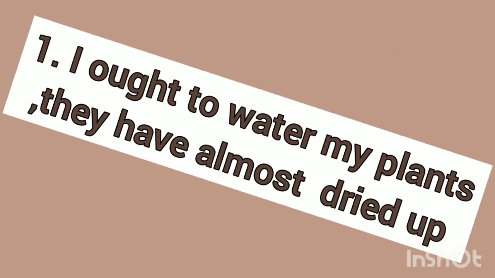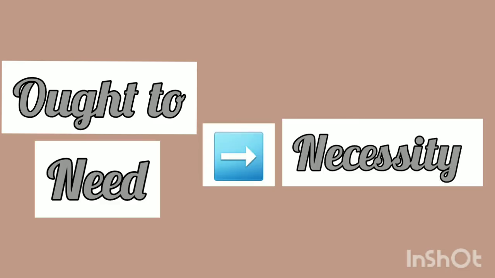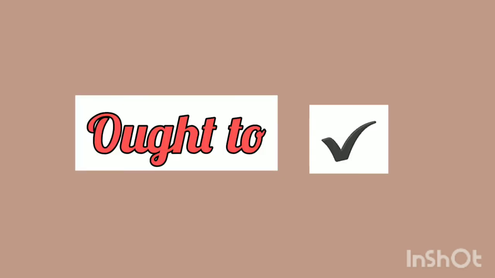So it shows necessity. Remember, you have learned that ought to can convey necessity and also need can convey necessity. But which one would you use here? You would use only ought to, because I dash water, I ought to water. You don't have to given here. And need, I told you, when used as a semi-modal, it takes only need, it doesn't take to. Since to is not given here, you cannot use need. Instead, you can use only ought to, which conveys necessity.